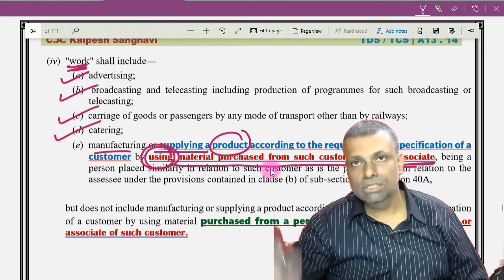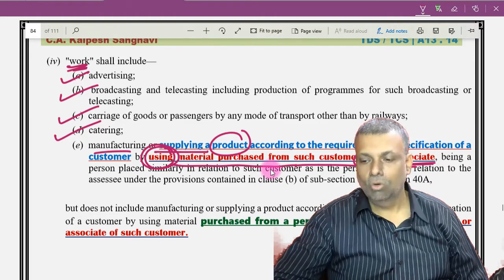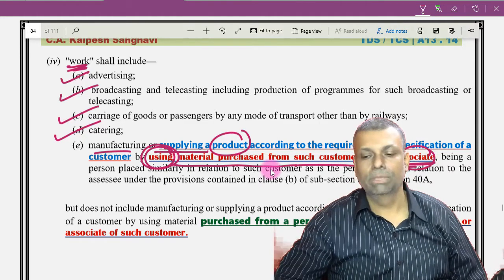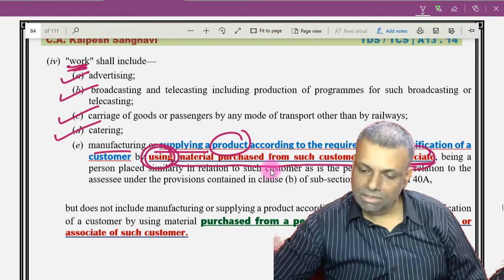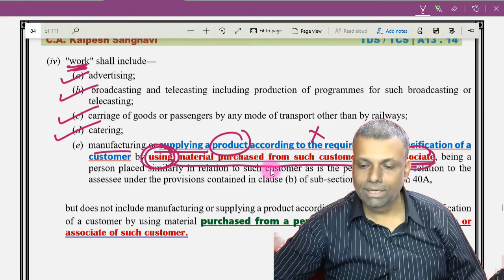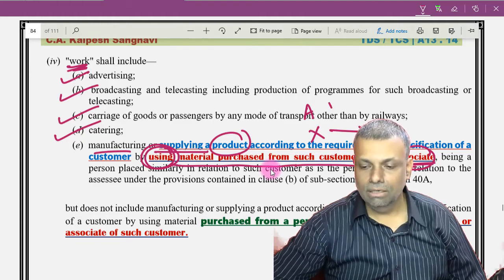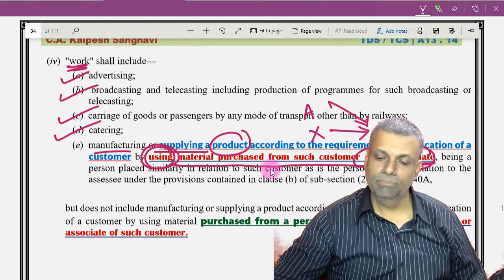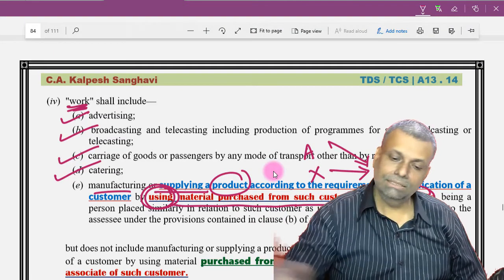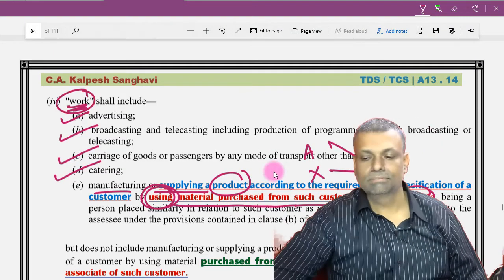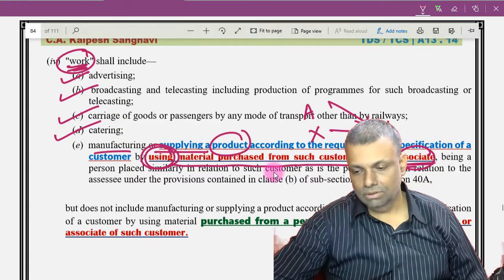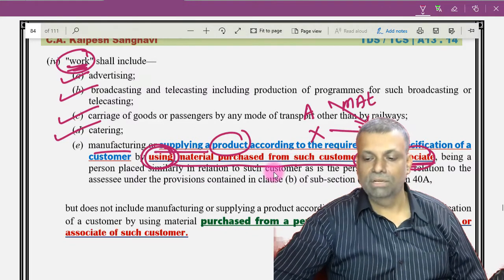So if your customer is only providing the material or any of the associates is providing you the material, okay, so in our case it was a contract between X and Y. A was the associate. Okay, so if either X is providing the material or A is providing the material, okay, it will be regarded as a work contract. Have you understood that? So this is the essence of this particular clarification.